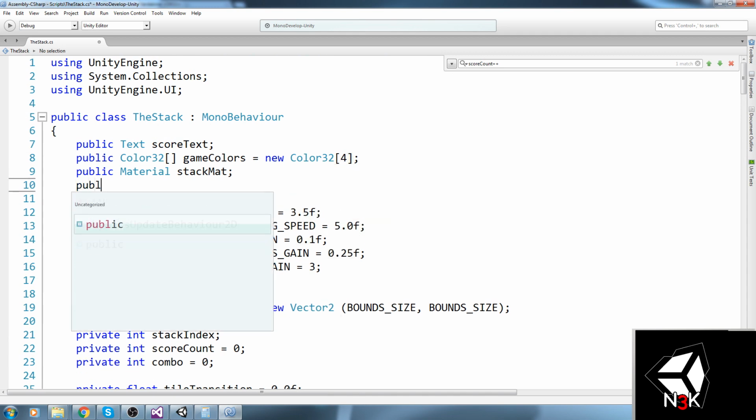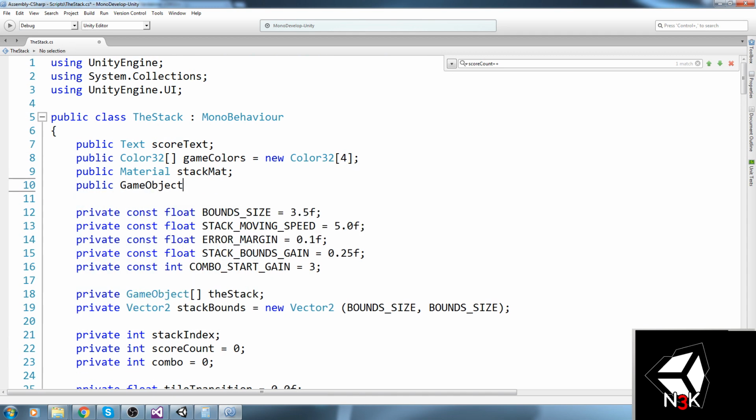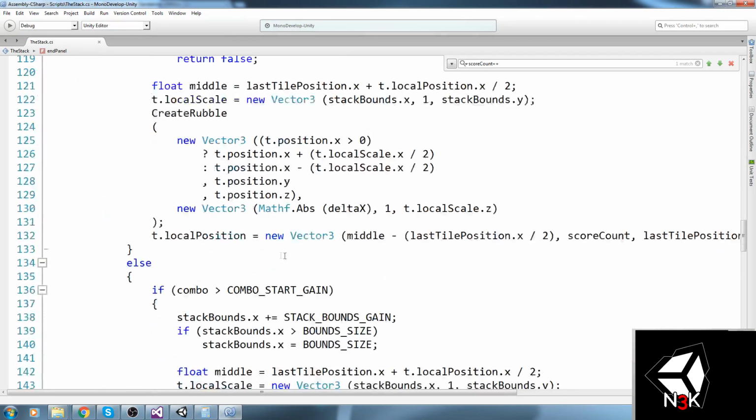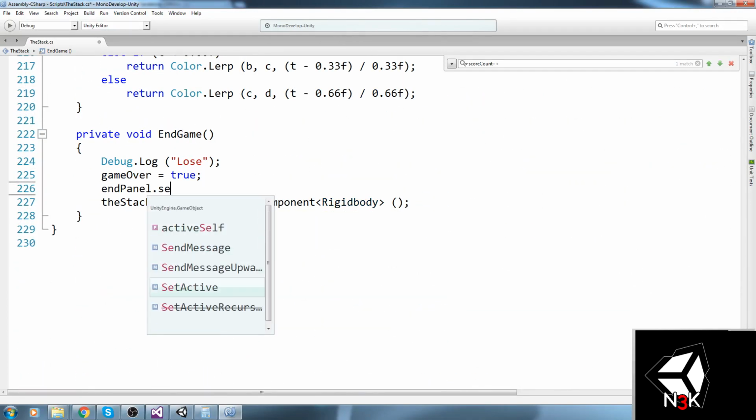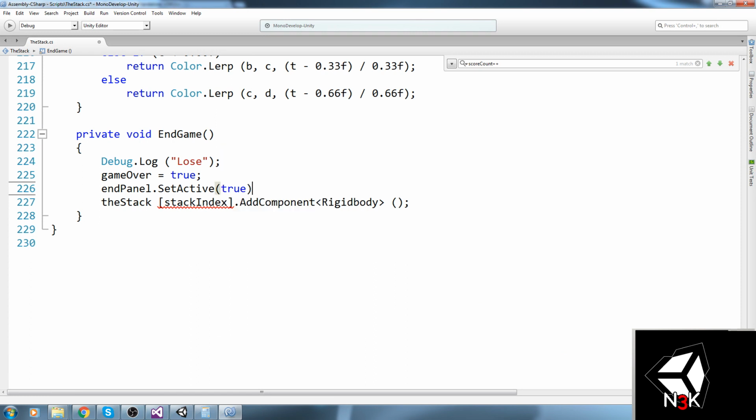So another public game object, end panel. And in the endgame function, which is at the very bottom of the script, we're going to say endPanel.SetActive to true.